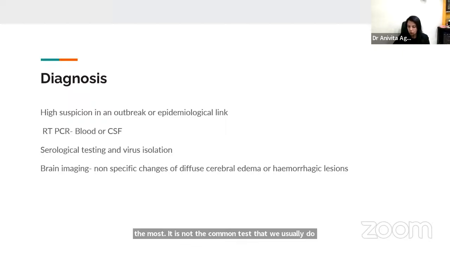When we draw a CSF sample, we go in for the usual CSF cell analysis, which would be fairly normal in these patients. The sugar and proteins would also be minimally deranged. However, the encephalitis panels, the BioFires, or the multiplex PCRs that are visibly available in the market do not have Chandipura virus. So unless we actually have a high index of suspicion, we might be missing the diagnosis.